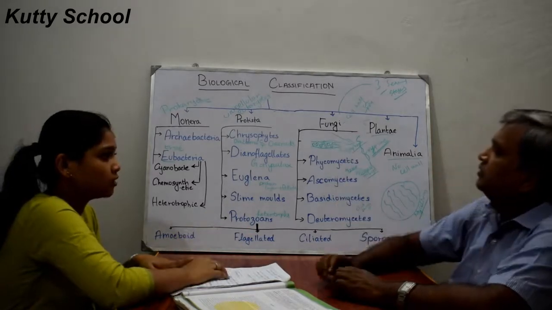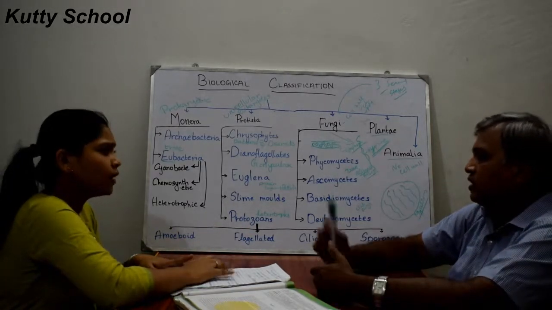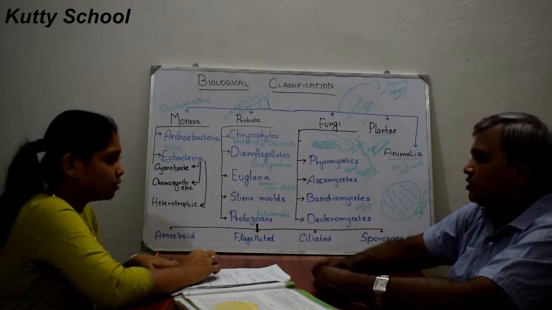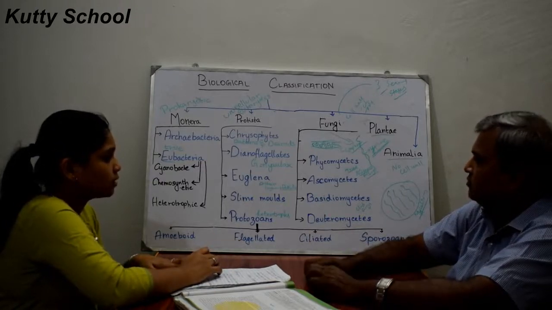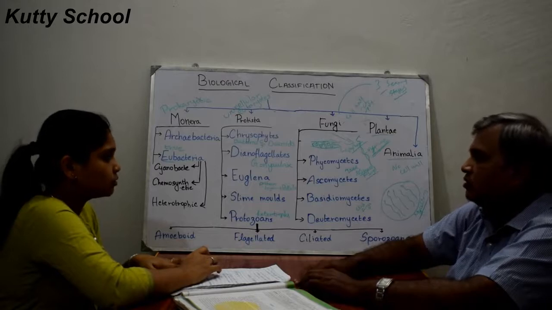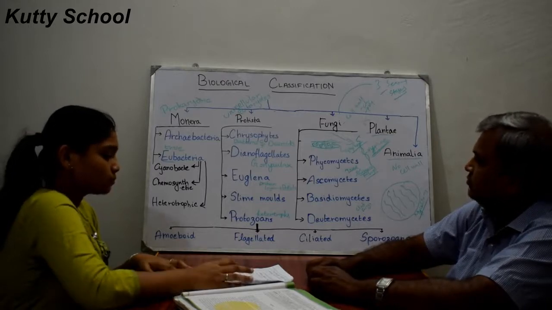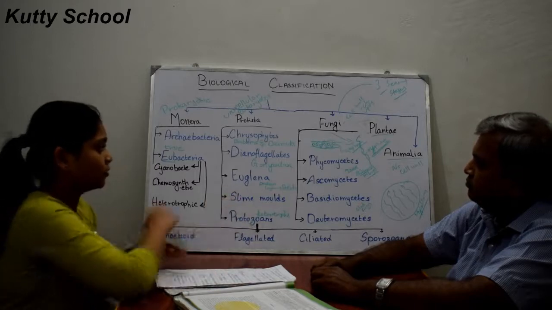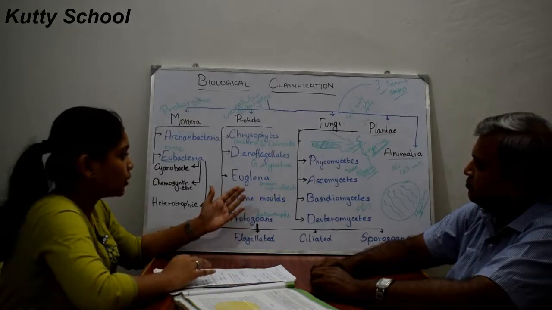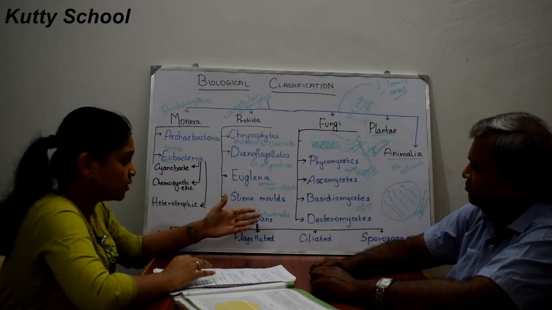Fungi are multicellular and unicellular both. Yeast is unicellular. So therefore there are many stages here. There are 4 types of fungi: phycomycetes, ascomycetes, basidiomycetes and deuteromycetes.